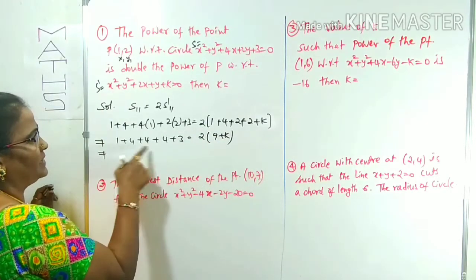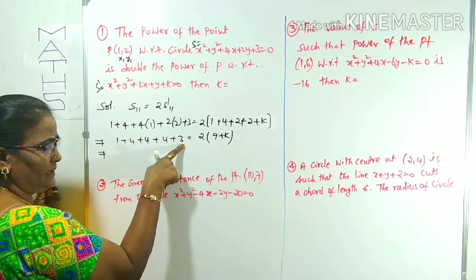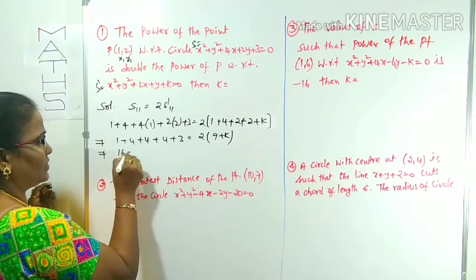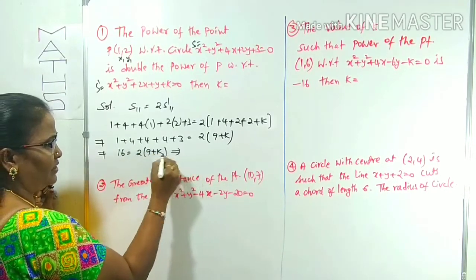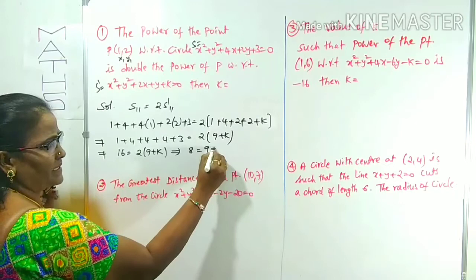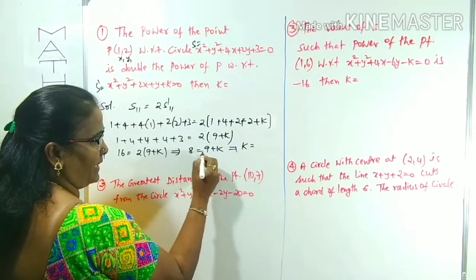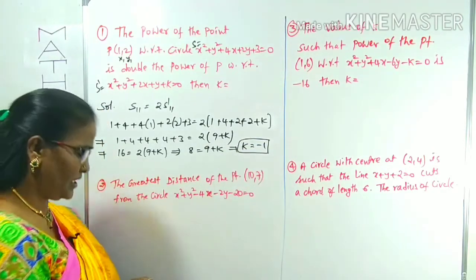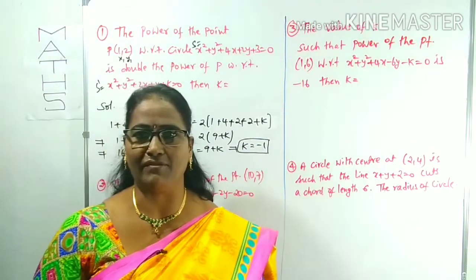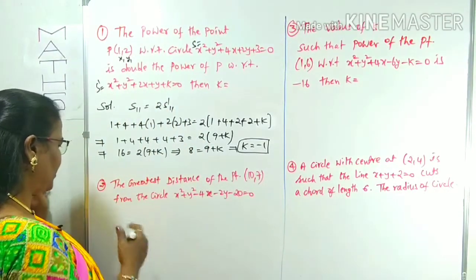Now what will be here? 3 4s are 12, 12 plus 1 is 13, 13 plus 3 is 16. So 16 is equal to 2 times 9 plus k. The 2 cancels 8 times, therefore it becomes 8 is equal to 9 plus k. So what is the k value? k is 8 minus 9, which is minus 1. That's it. In this question, what is given? The power of the point, that is S11. We can come to the next question.